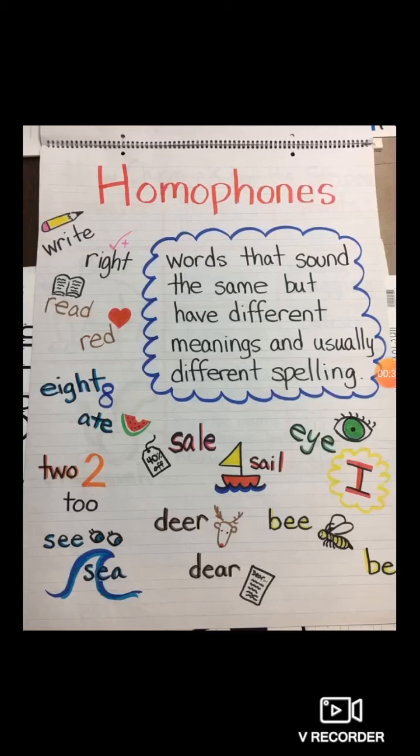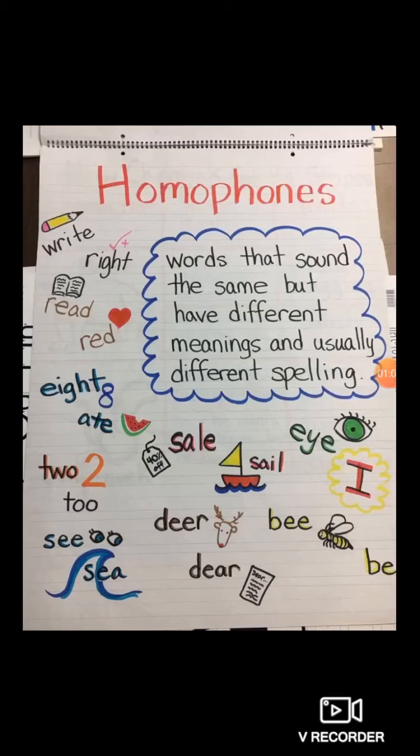For example, write and right. Now WRITE, right, and RIGHT, right. These two spellings are different. They have two different meanings, but their pronunciation sounds the same. It sounds similar. That's why it's known as homophones.